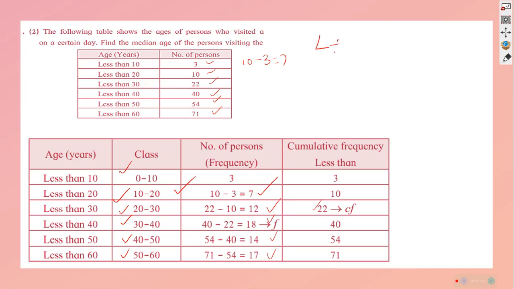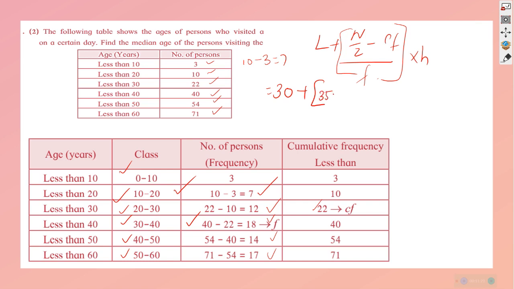The formula is again L plus (N upon 2 minus CF) upon F, the whole multiplied by H, the class interval. So you will simply substitute: 30 to 40 is supposed to be the median class. So naturally the lowest is 30, so you will be writing L is equal to 30 plus N upon 2, a little difficult, 71 upon 2, 35.5, minus CF, which we have here, the cumulative frequency